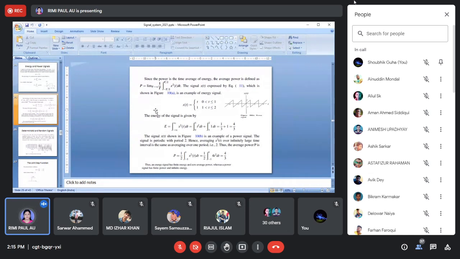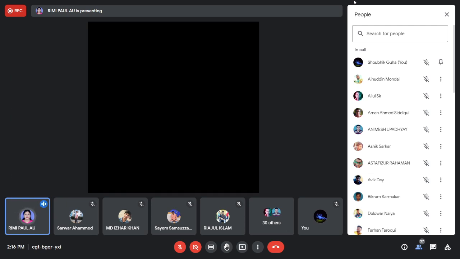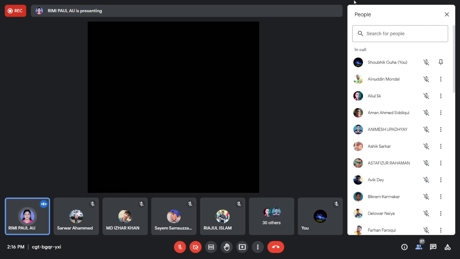Because in GATE, if you solve the previous ten years' signal and system questions, you will see questions where, from a waveform, you have to find the total energy of the signal.